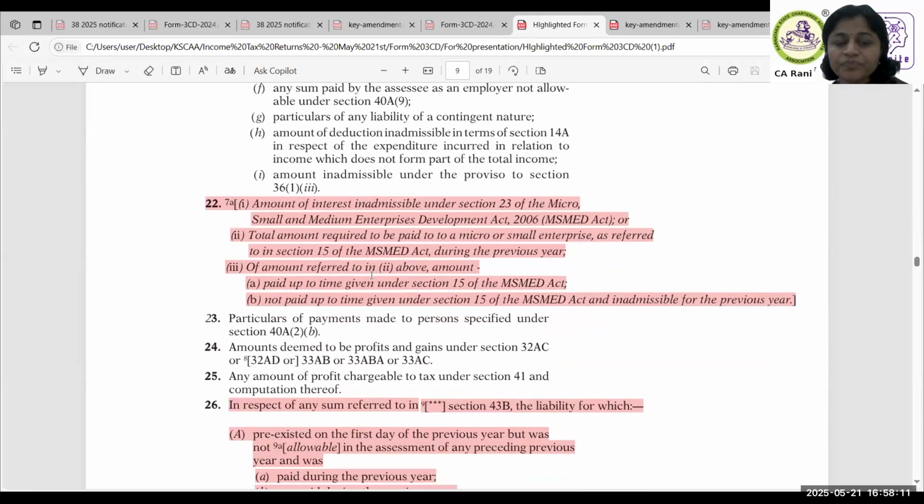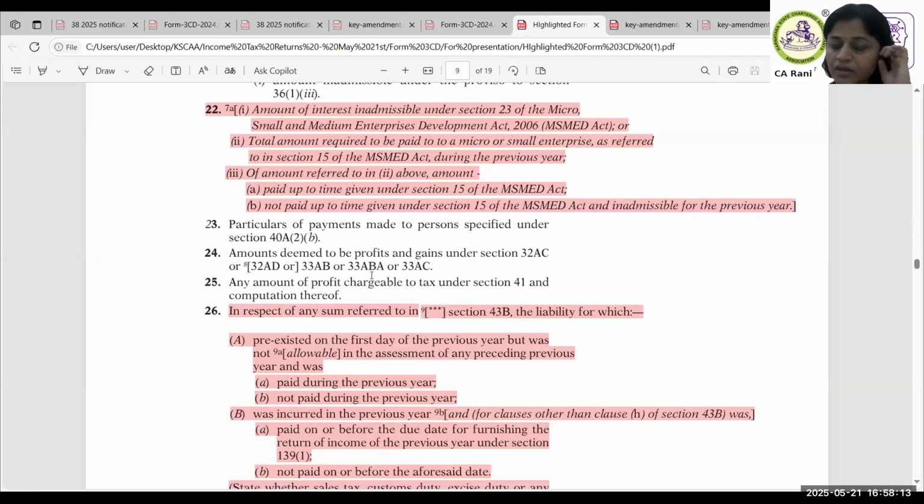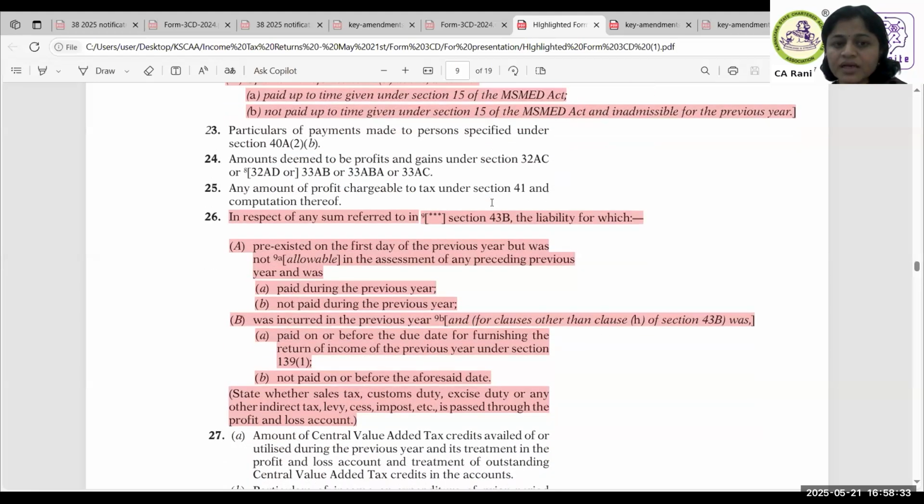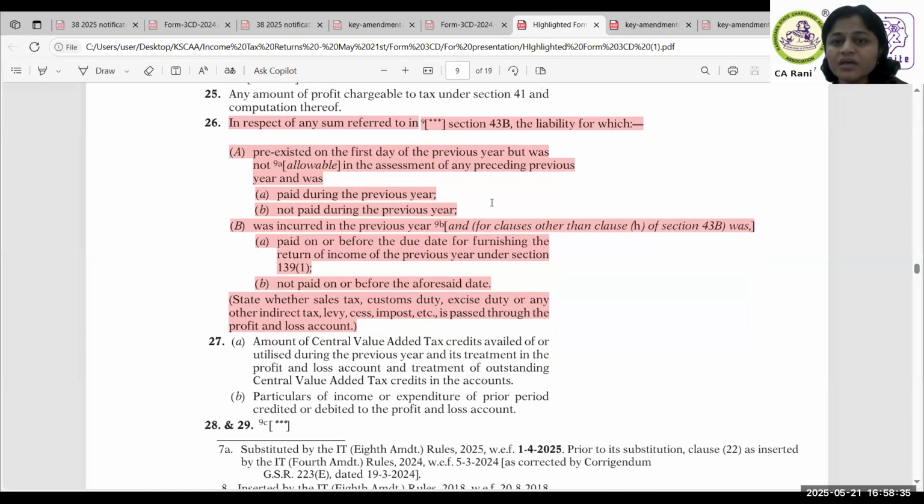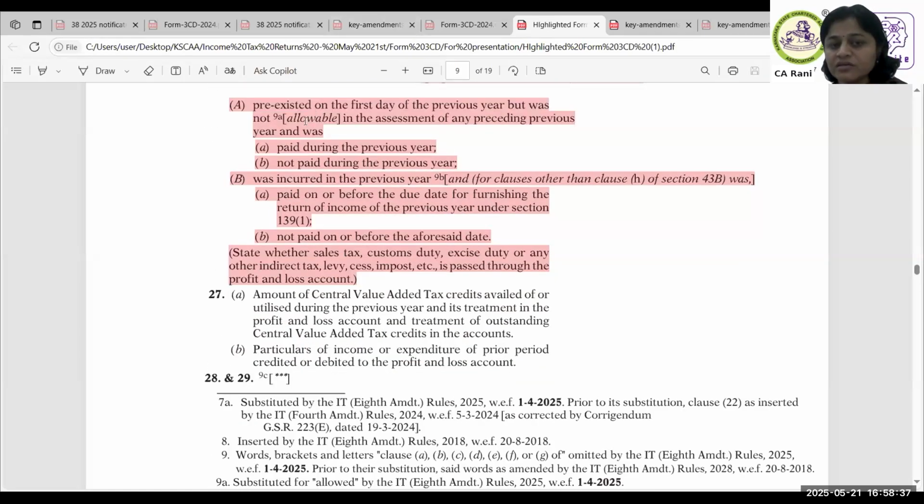Then next is clause 22. So if you see here, MSME. Earlier form had only the amount of interest admissible under section 23 of MSME. Now they have included the amount required to be paid and paid within the time limit under section 15 and not paid. So this is the way it comes in the new form. And in 43B, as we saw, the word allowable has been introduced, and clauses other than 43H.